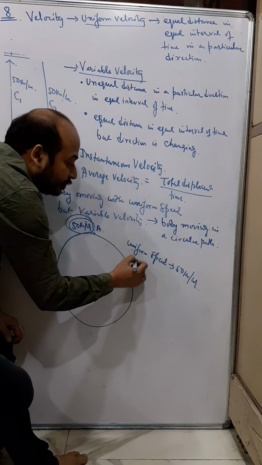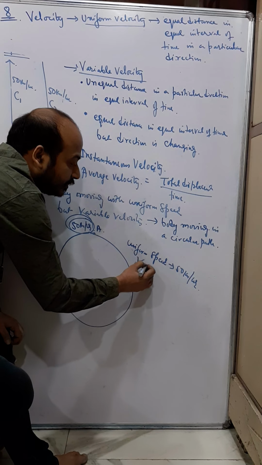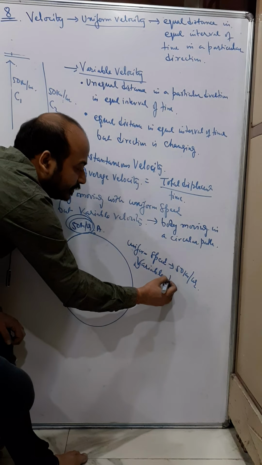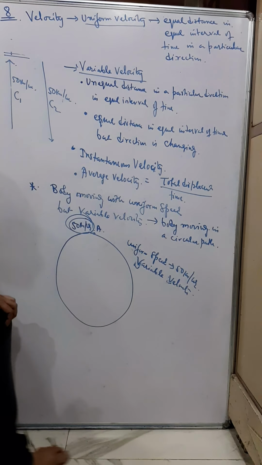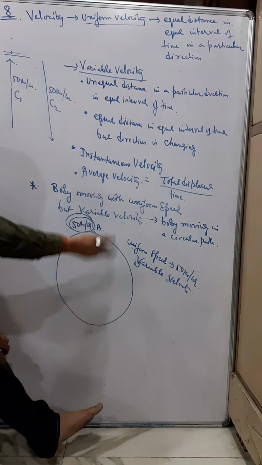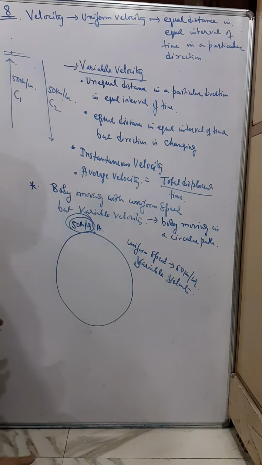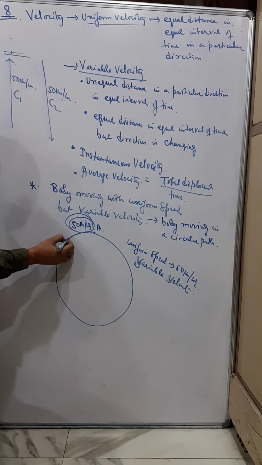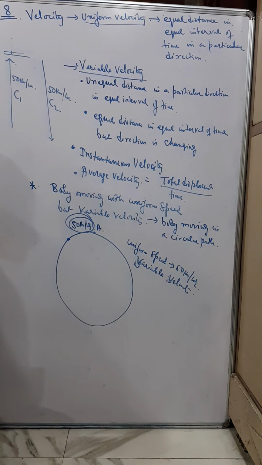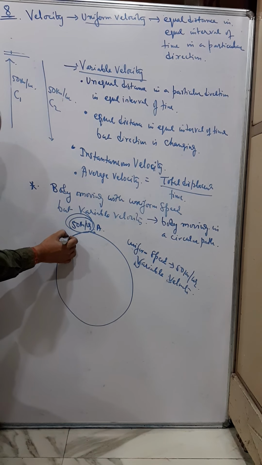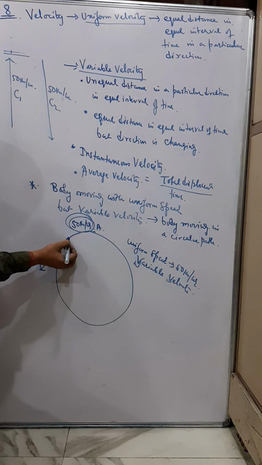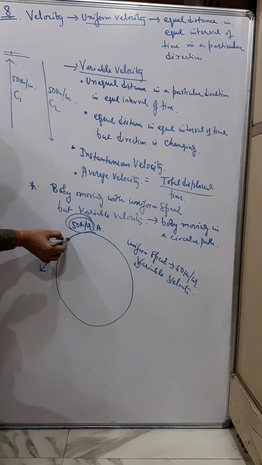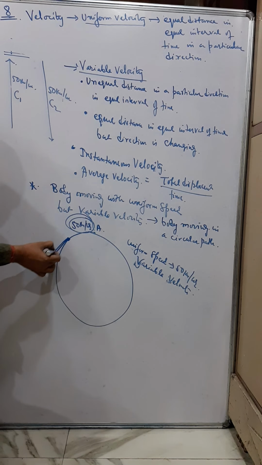But the car is moving with variable velocity. Because always remember, in a circular motion, in higher classes you will study that at any instant the direction of the motion of the body is tangent to the circular path. So when the car is at this point, the direction is this.